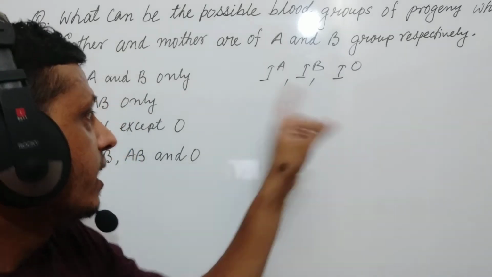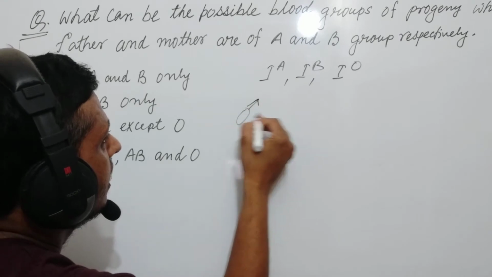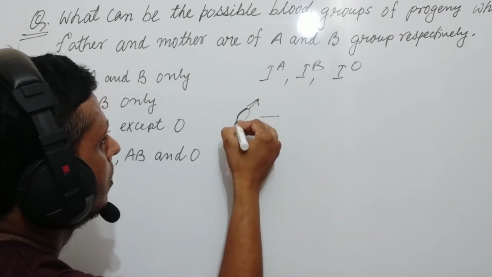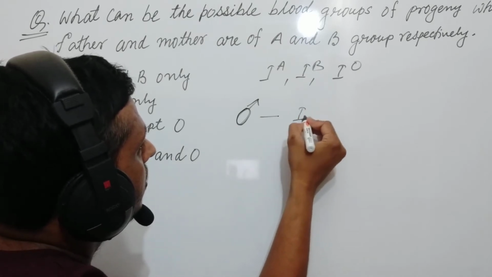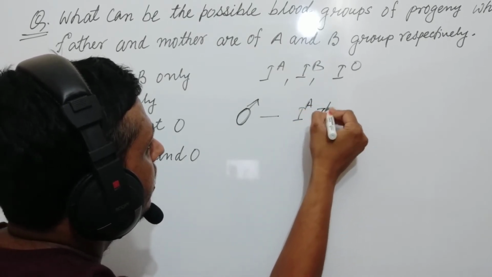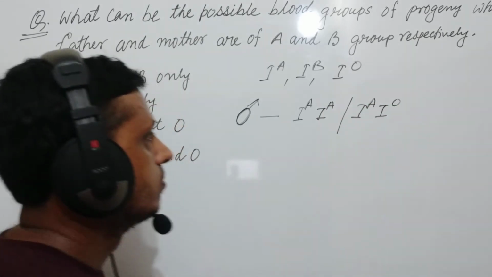So what are the allelic combinations for the father? Suppose this is the father and his blood group is A. So the allelic combination may be IAIA or IAI0.